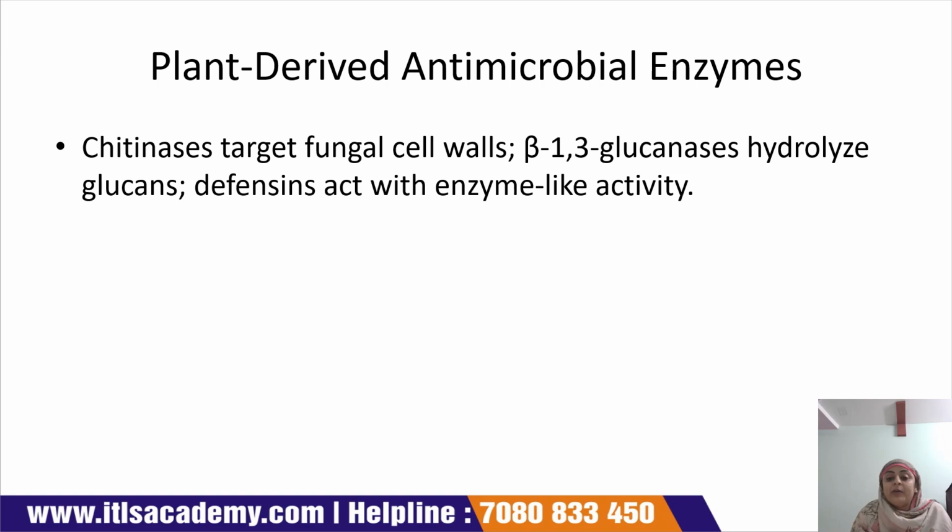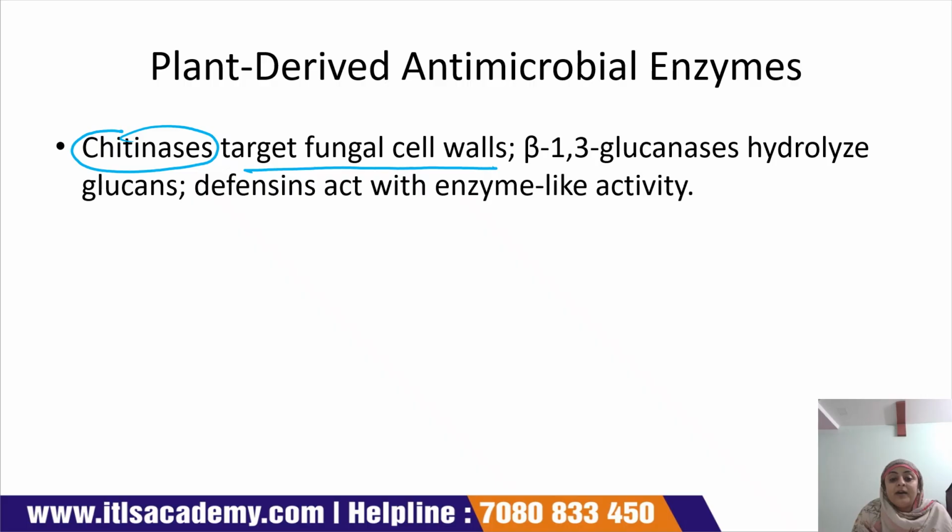Now the first part is completed, that is the animal derived antimicrobial enzymes. Now the second is plant derived antimicrobial enzymes. The first one is chitinase, which targets the fungal cell wall.